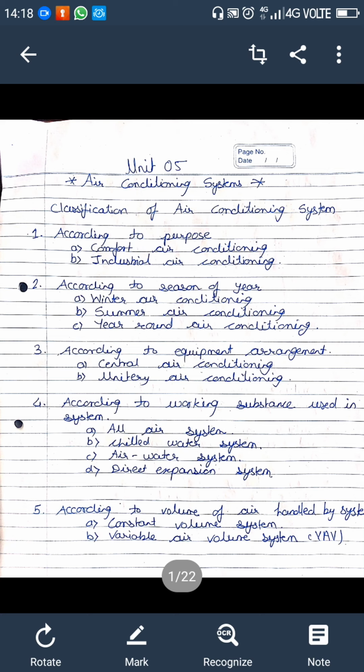Comfort air conditioning is the air conditioning system we design for human beings, and industrial air conditioning is the air conditioning system which is designed for industrial purposes. So boys, you know that we went to visit the Katraj dairy area. The air conditioning system in the office where humans work is the comfort air conditioning system, and the air conditioning system where they store their milk equipment and milk products was the industrial air conditioning.